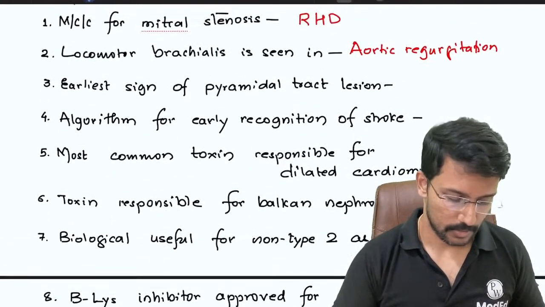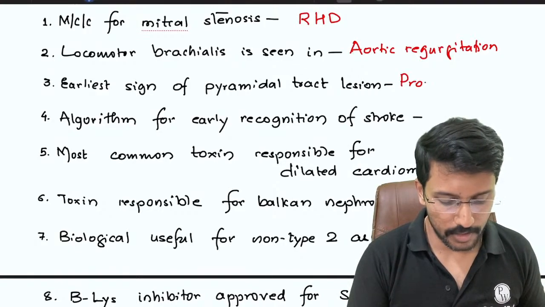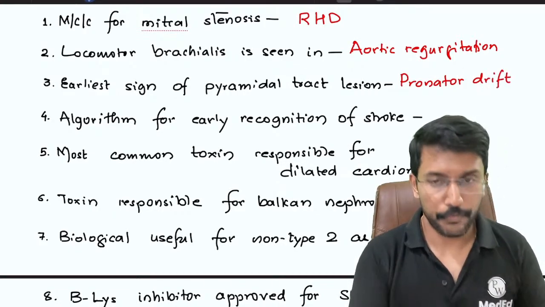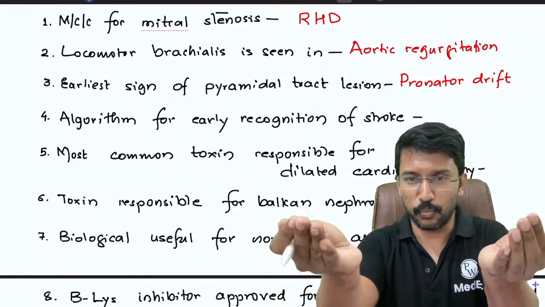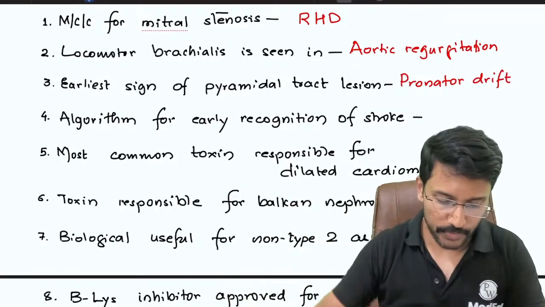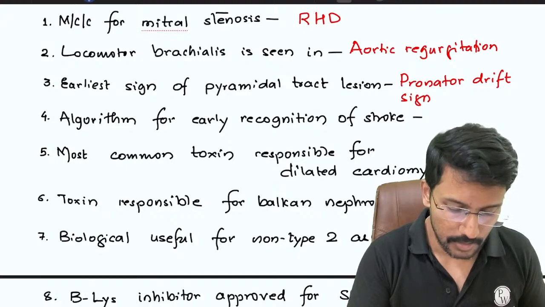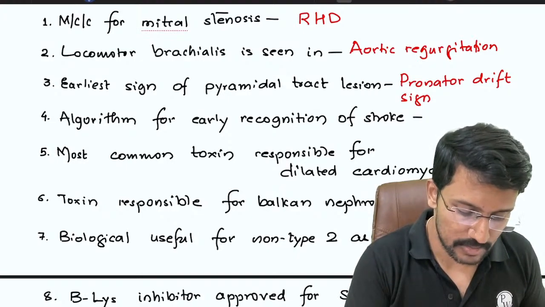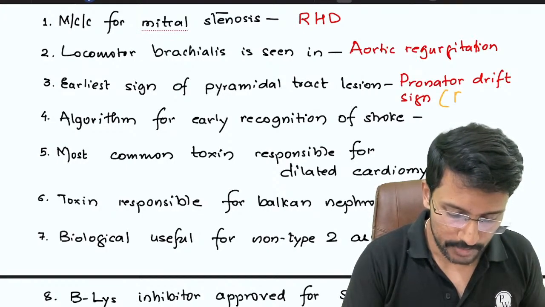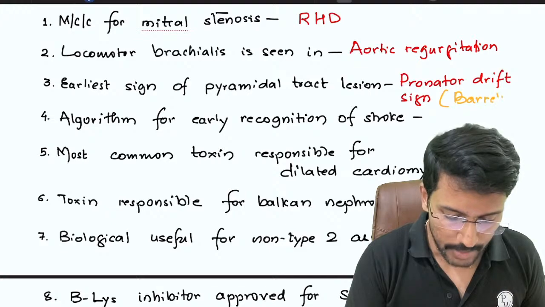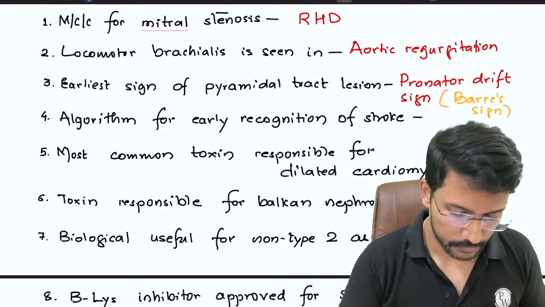We call it pronator drift sign. The weaker side, the patient is not able to hold in supine, it pronates and drifts away. So we call it pronator drift sign. The sign is also called Barre's sign.